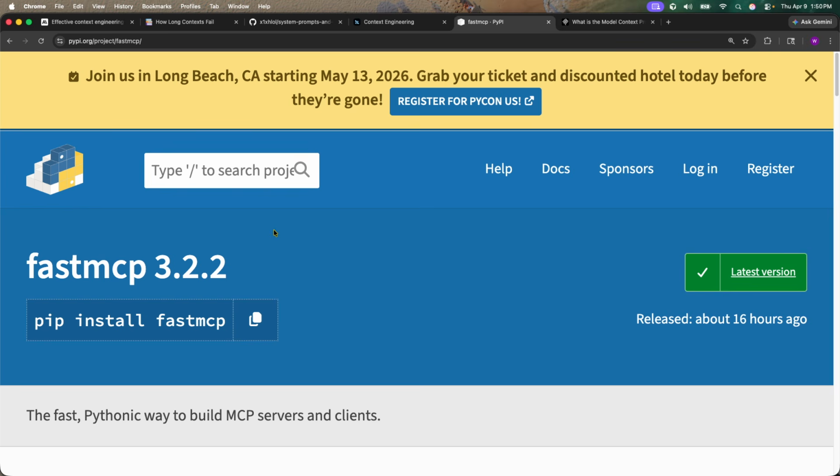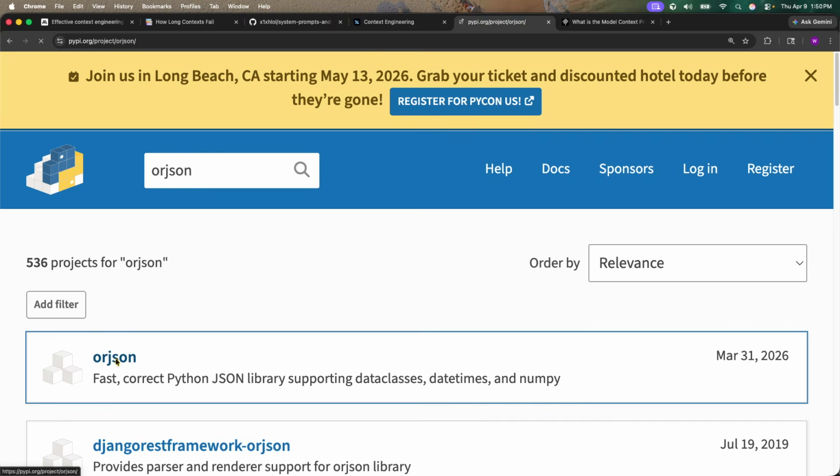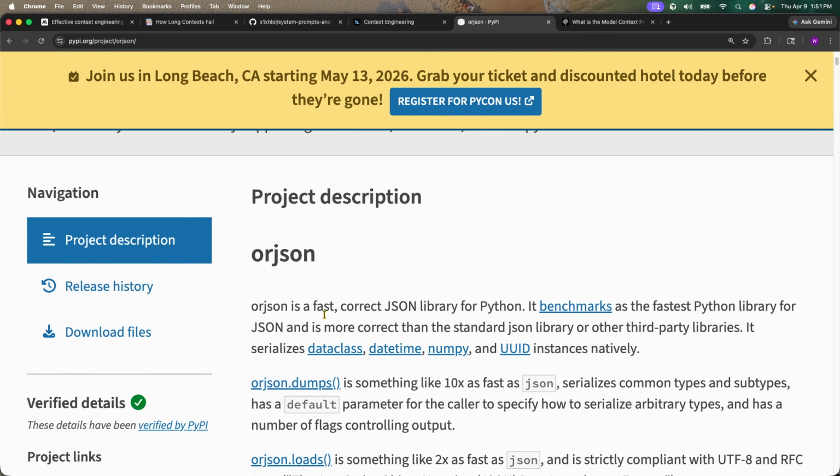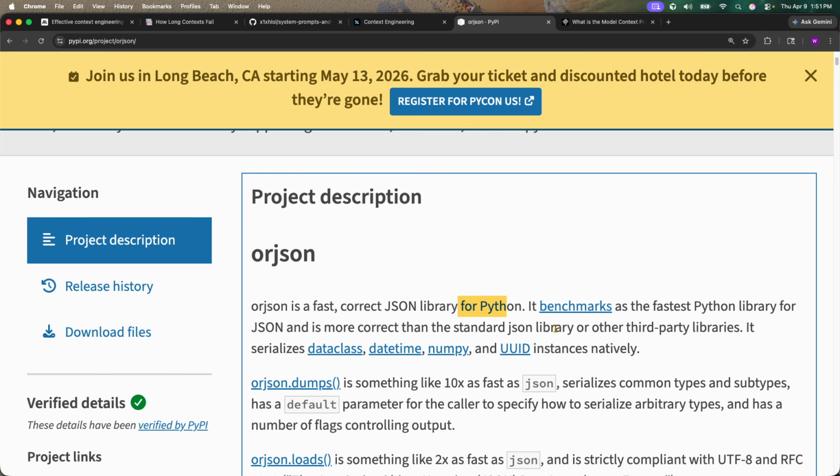And one other thing I want us to understand that we're going to be using is orjson. Orjson is the fast, correct JSON library for Python. It benchmarks as the fastest Python library for JSON, and it's more correct than the standard JSON library and third-party libraries.